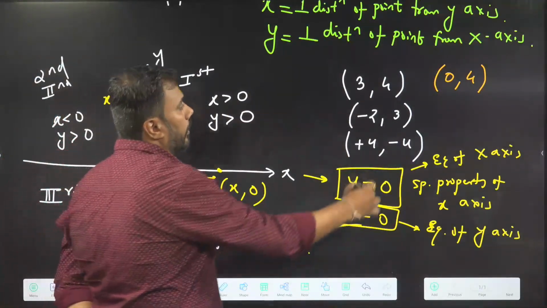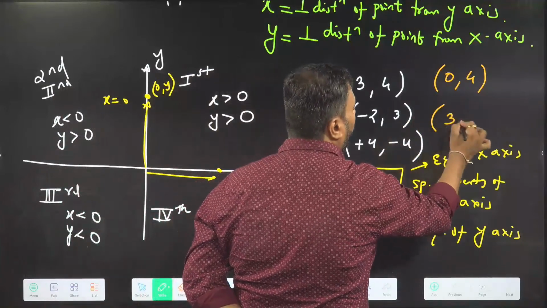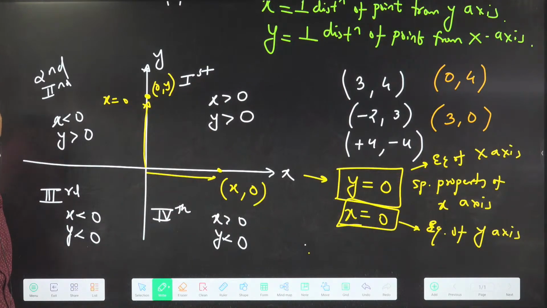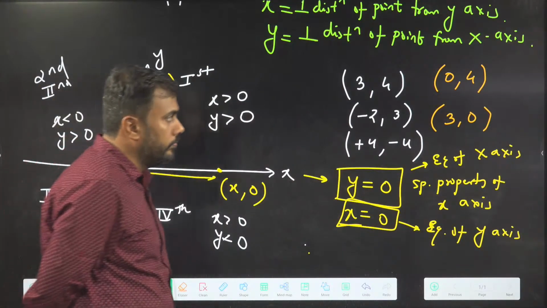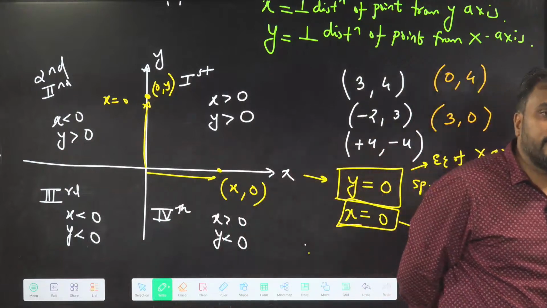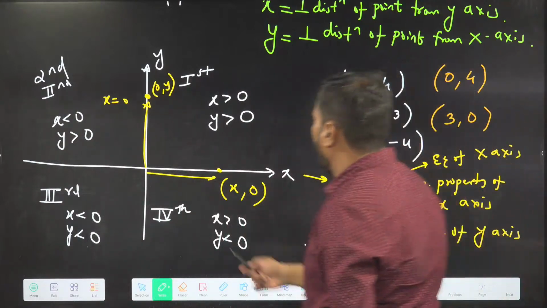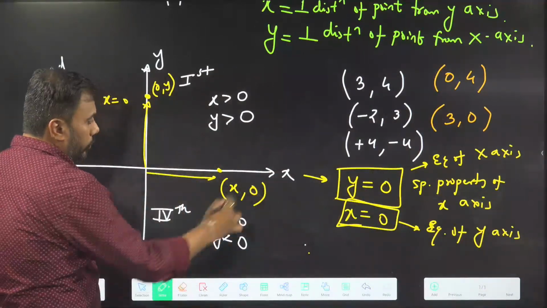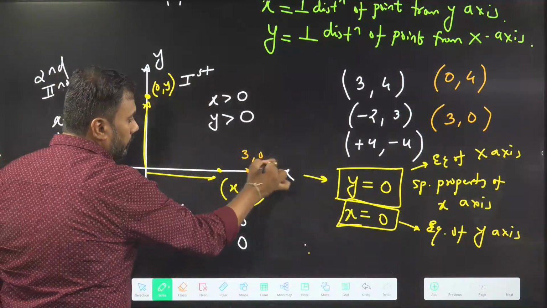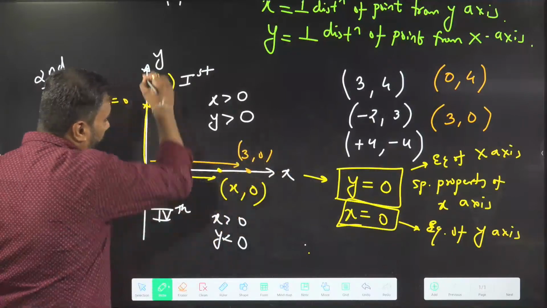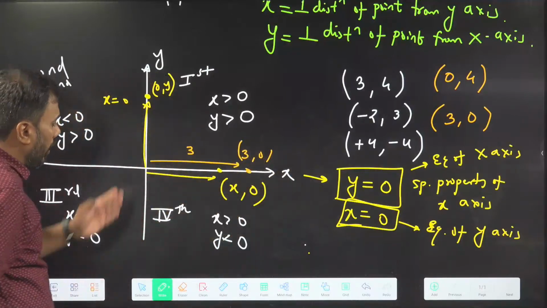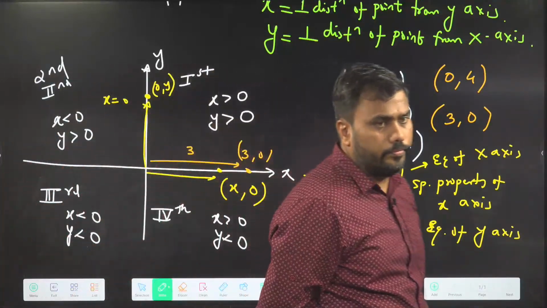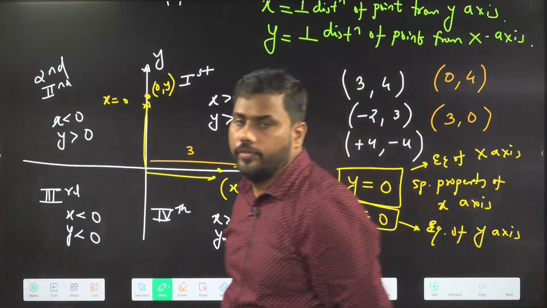Very good. And if I ask you, where is the point 3, 0? X-axis. Yes, very good. For x-axis, the x coordinate of the point will be something and the y coordinate will be 0. So 3, 0 may be somewhere here. Its distance from the y-axis will be 3, or along the x-axis, I need to travel a distance of 3. Clear?